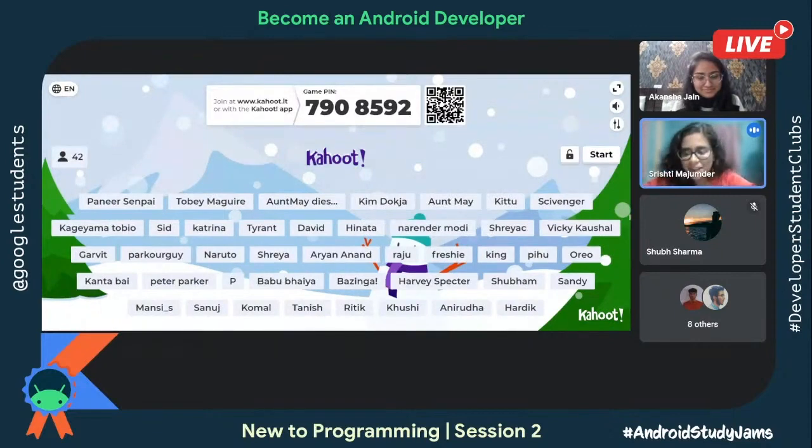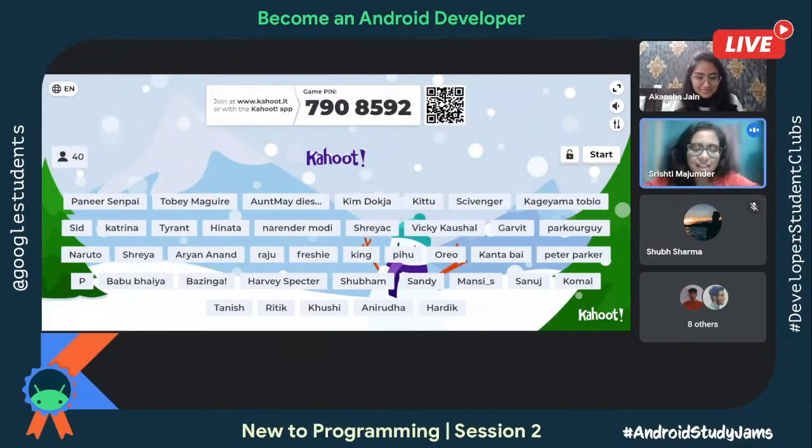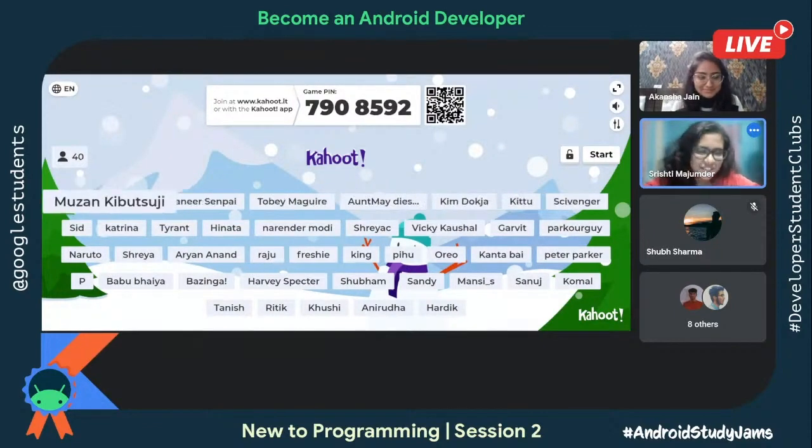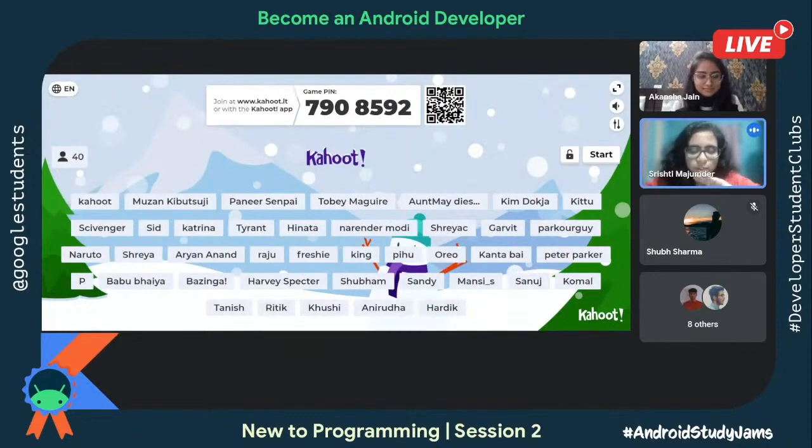Paneer Senpai. Oh, that's nice. All the unique names. Imdokta. Okay. Muzan Kibitsuji. Okay. It seems we are coming up with many interesting names right now. So guys, I'll give two more minutes and then we'll start off with the game. So it's now 7:14. We'll start at 7:15 then.